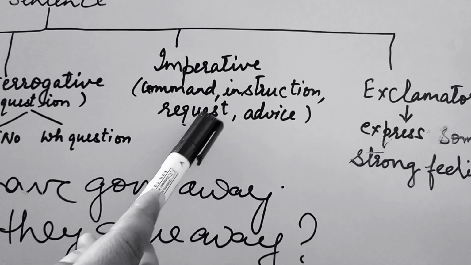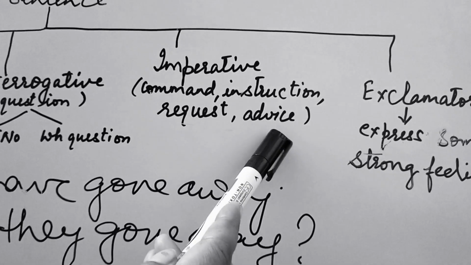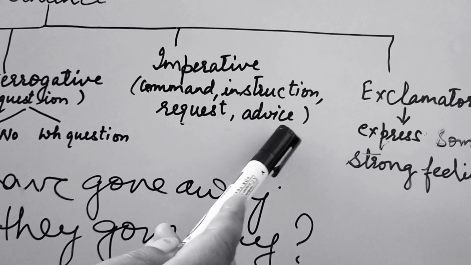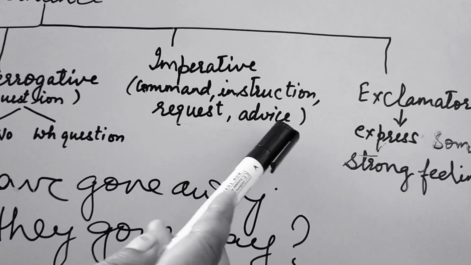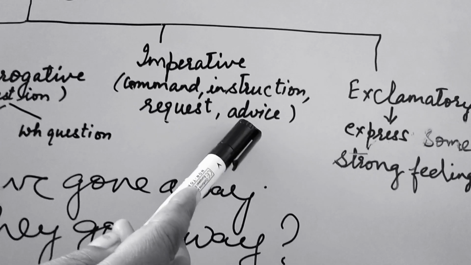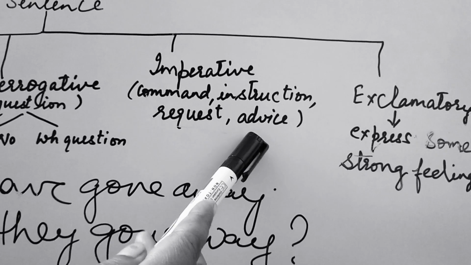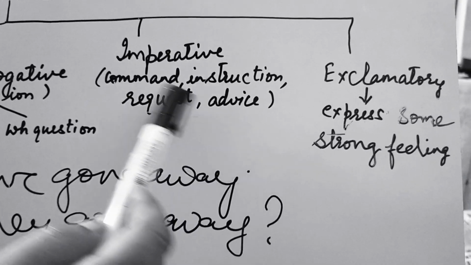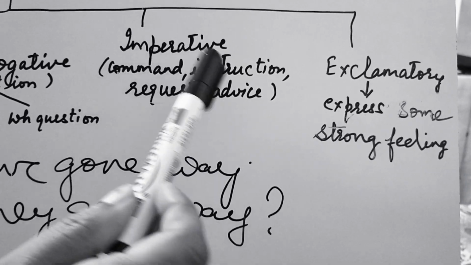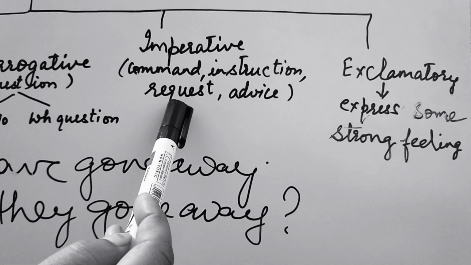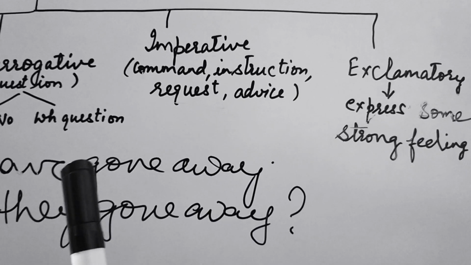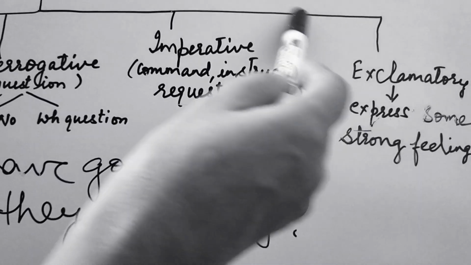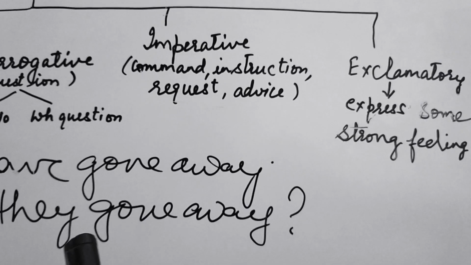For example, do your homework regularly. Eat well, otherwise you will fall ill. So these are all advice that are given by different people. For imperative, you just have to remember they are commands, instructions, requests and advice given by different people that come under the category of imperative sentences.